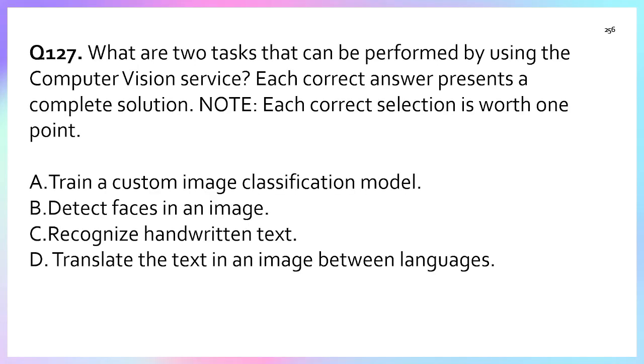Question number 127. What are two tasks that can be performed by using the computer vision service? Each correct answer presents a complete solution. Note, each correct selection is worth 1 point. A. Train a custom image classification model. B. Detect faces in an image. C. Recognize handwritten text. Option D. Translate text in an image between languages.